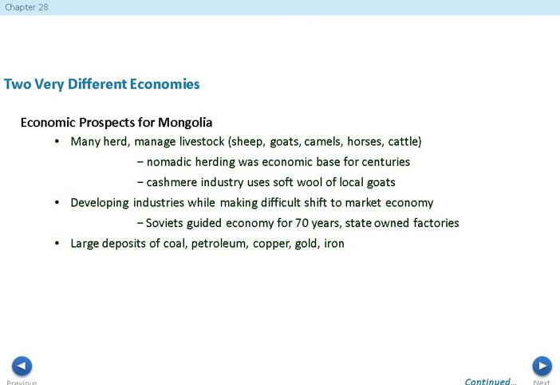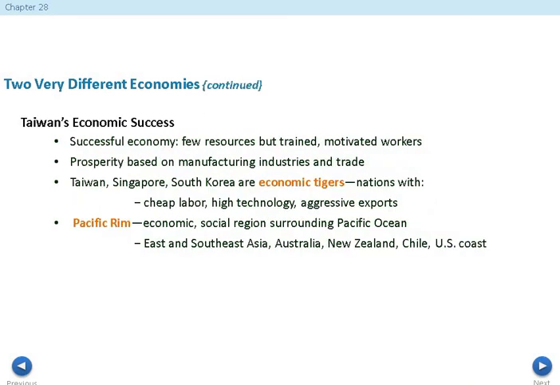The state owns the factories, and they basically don't care about anything else. So when communism rolls into Mongolia, they basically are going to do whatever they can to make money, and a lot of things are kind of left to survive on their own. Large deposits of coal, petroleum, copper, gold, and iron are found here, which does make it so that Mongolia can go ahead and trade.